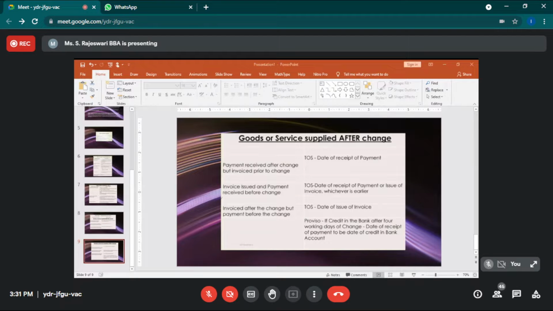Next lecture we will start with tax invoices, credit and debit notes, and how debit and credit notes will be issued for taxable supplies under GST, and how you can use the time of issue of invoice for a newly registered person. We will see what exemption is available for tax invoices, and whether GST has advance tax payment, and if so, what treatment is available for advance tax payment.